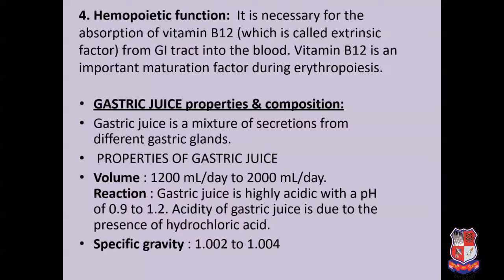So first of all, what are the properties of gastric juice? Gastric juice is a mixture of secretions from the different gastric glands. The properties of gastric juice include the volume, which is around 1 to 2 liters per day. The reaction: gastric juice is highly acidic with a pH of 0.9 to 1.2. The acidity of gastric juice is due to the presence of hydrochloric acid. The specific gravity is around 1 to 1.004.